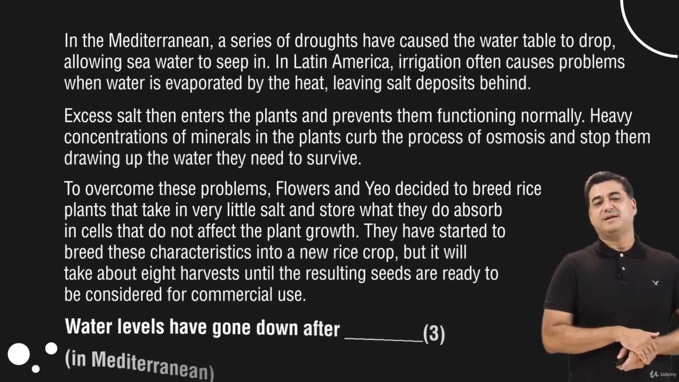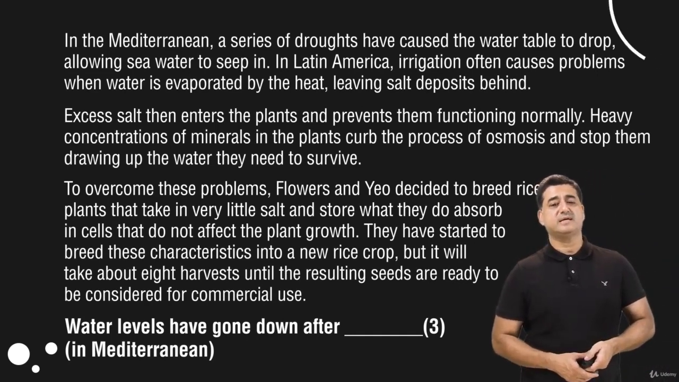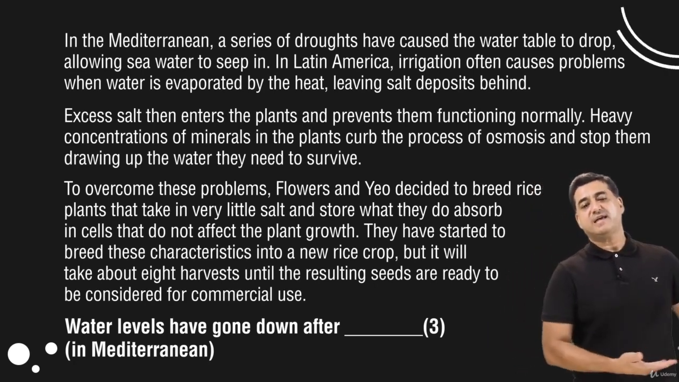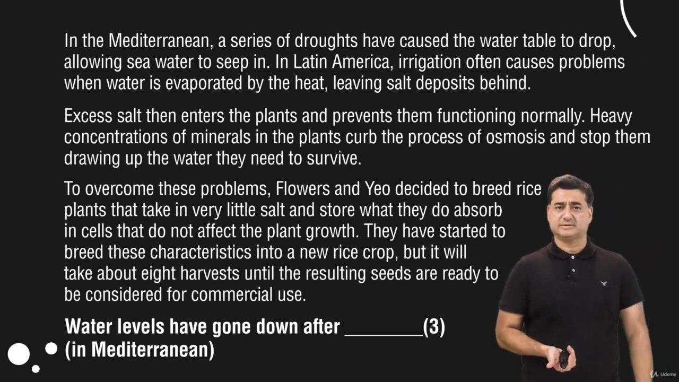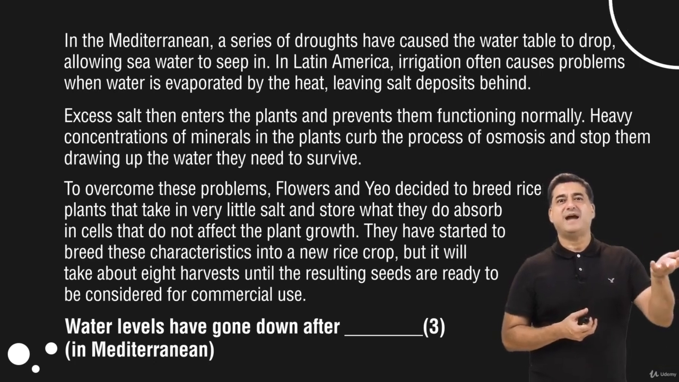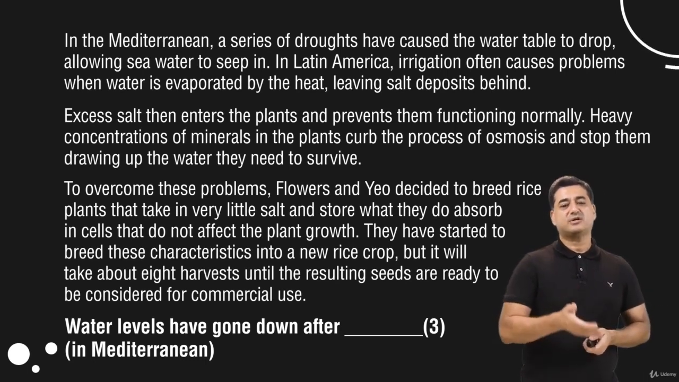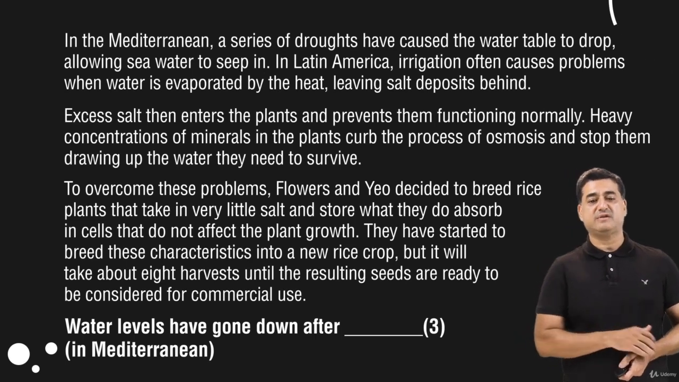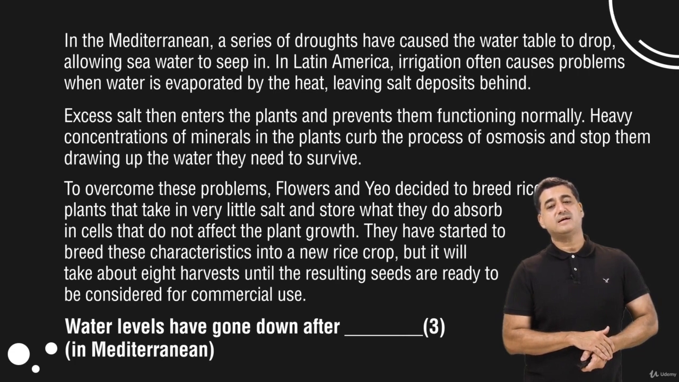Okay, now let us move on to the next question. And the next question is about problems in the Mediterranean. Water levels have gone down after dash. You know water level, there is a water table in earth. So when it rains, the water table comes up, and when there is no rain, the water table goes down. So let's see, water levels have gone down after dash in the Mediterranean. So the keywords, water levels have gone down in the Mediterranean.